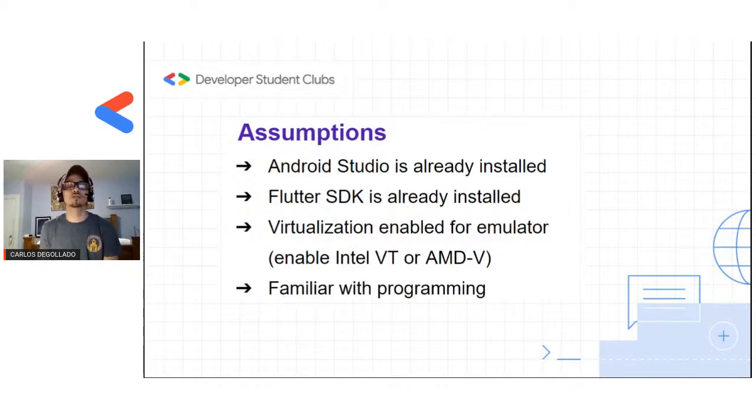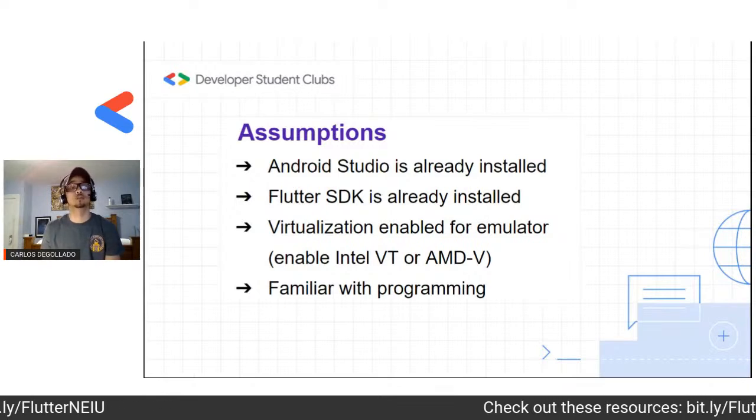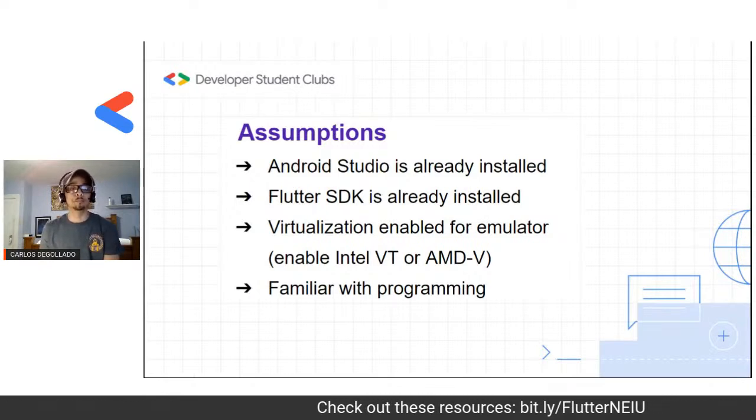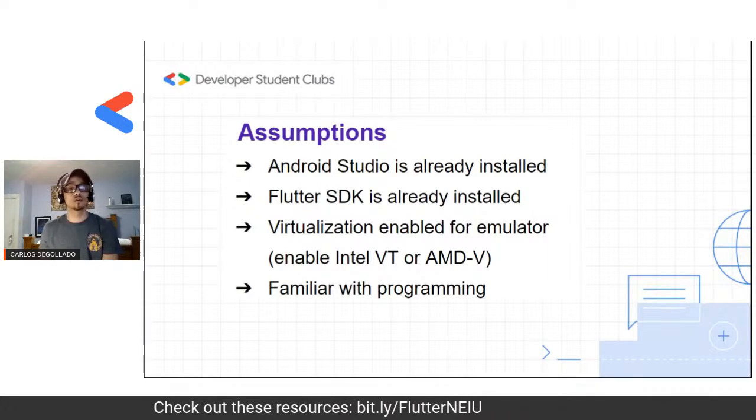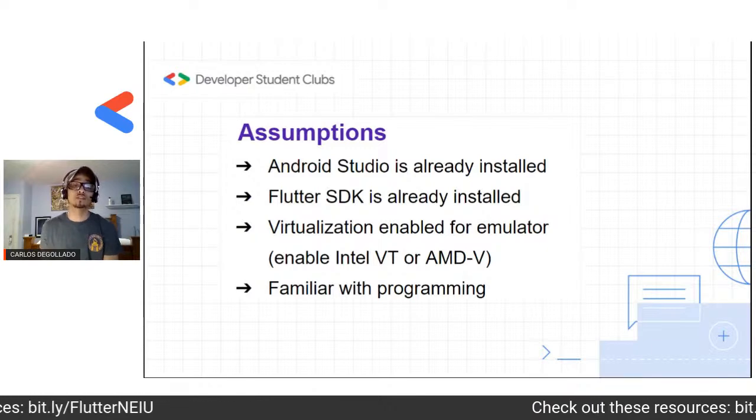The next slide we kind of want to go over is some assumptions. Now, this is important. If you're watching now and you are ready to get going, eager to start coding, eager to start creating apps, this is kind of important. We want to make sure that you have Android Studio already installed, and you want to have your Flutter SDK installed. If you don't have these things installed, I would definitely recommend that you pause the video now and go install these things. We're going to provide some documents with the links where you can download these. Like I said, you can't really code or program and create a Flutter app without these basic things. So you need to have Android Studio and Flutter SDK installed.